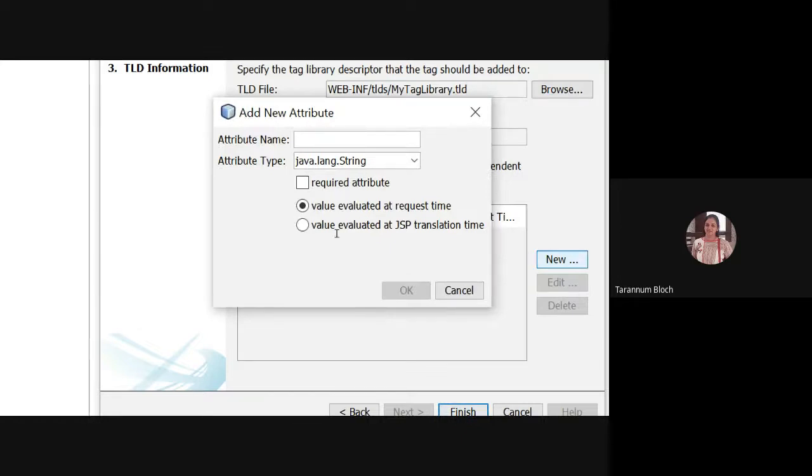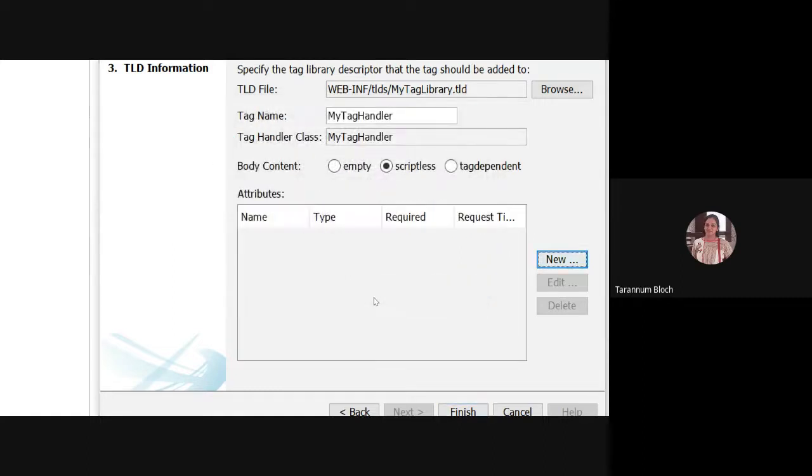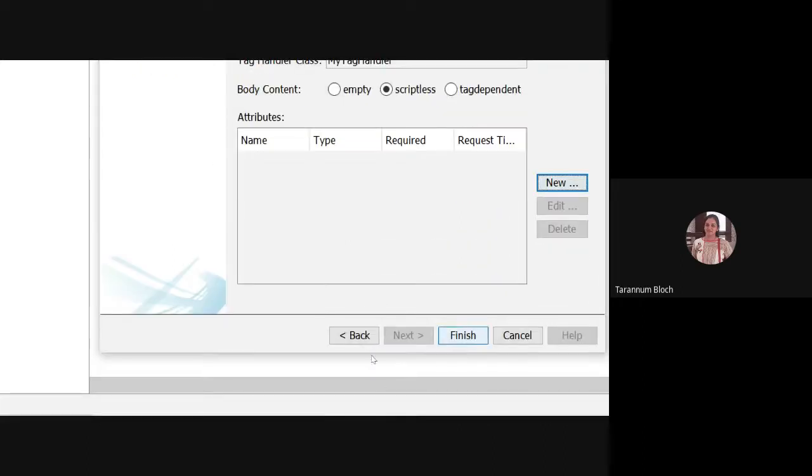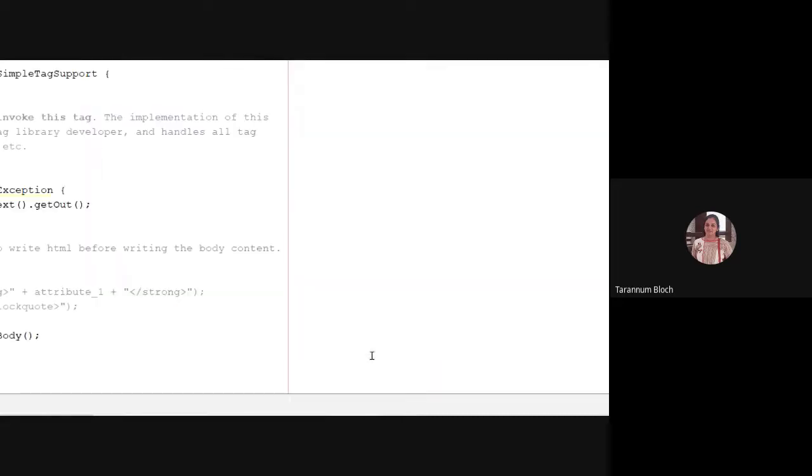It will ask you the attribute name and the type, and you can make it required or not. And whether it should be evaluated at request time or JSP translation time, you can give such details. Right now I'm creating a simple one, so not going with that. Just click on finish.